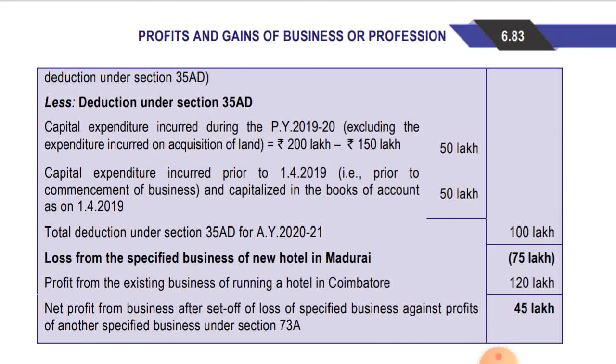So loss of 75 lakhs will be adjusted against this profit, and net profit from business after set off of losses of specified business against profit of another specified business under section 73A. So net profit is coming to 45 lakhs.